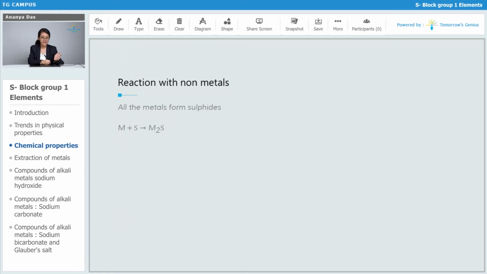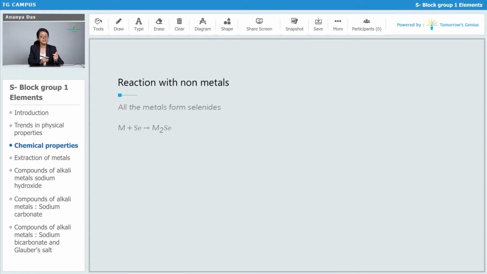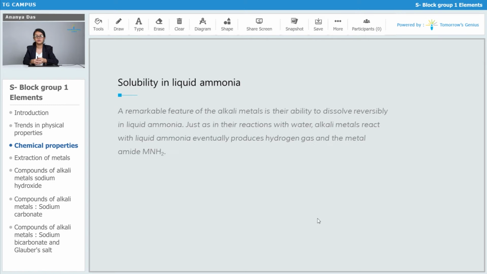And all of them react with sulfur to give the general formula M2S, which is a sulfide. They react with selenium also to give the general formula M2Se and form selenides. And last of all, they react with tellurium to give the general formula M2Te, which is called telluride.